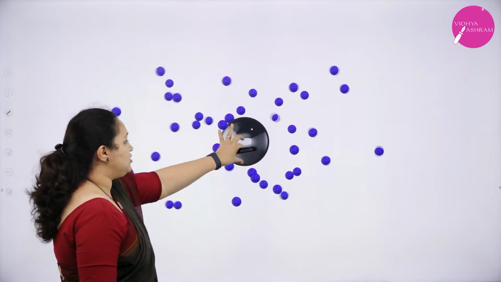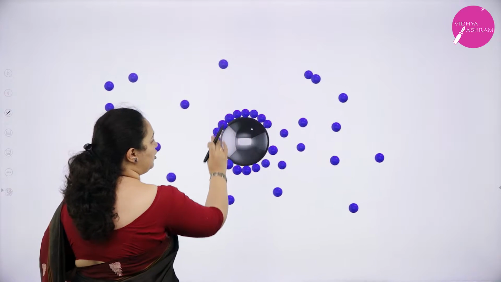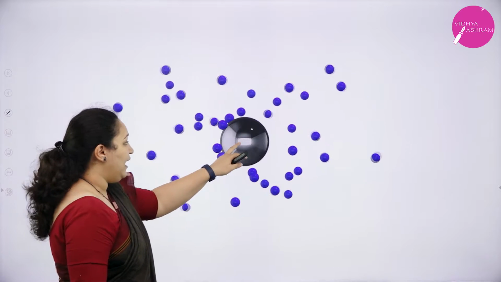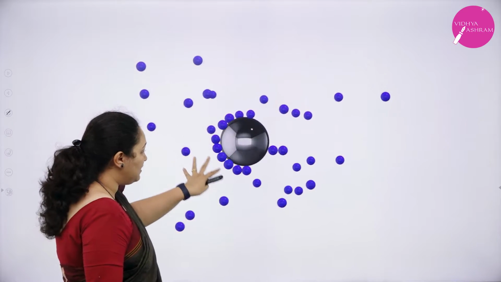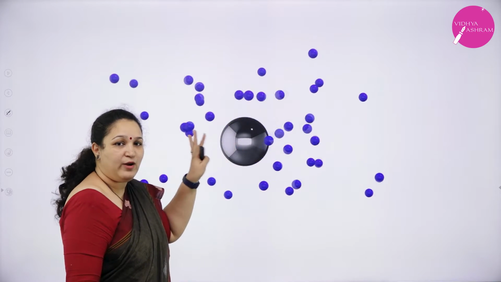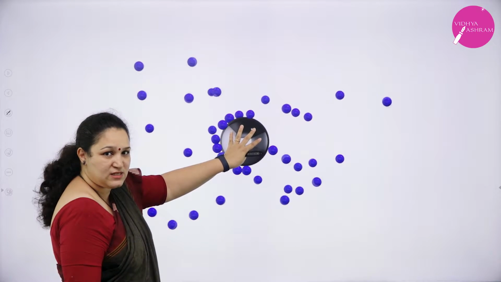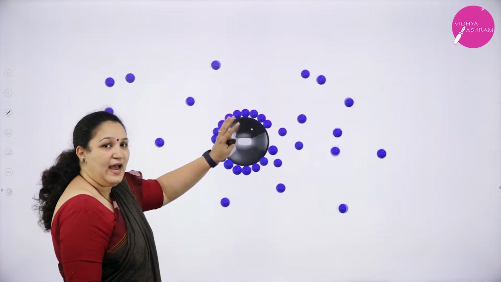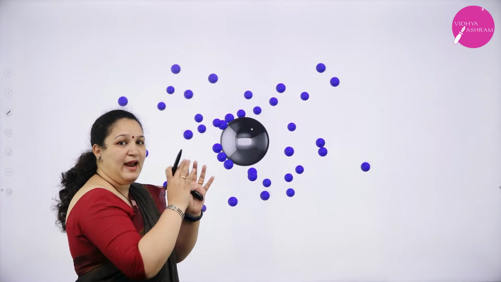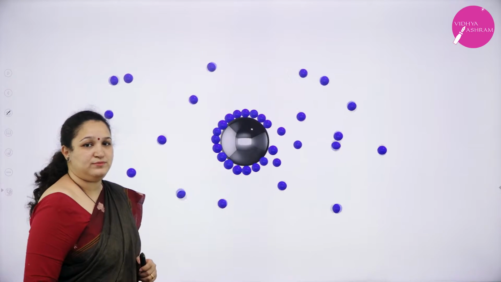This is my adsorbent, and the blue particles which are coming and getting accumulated on the surface are the adsorbate. I hope you won't get confused. Adsorbent is the substance on which adsorption takes place. Adsorbate are the particles which come and get adsorbed on the surface. So, this is adsorption.